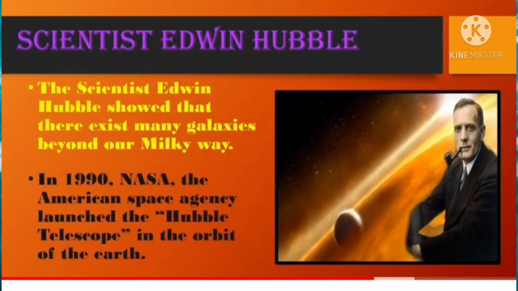The scientist Edwin Hubble showed that there exist many galaxies beyond our Milky Way. In 1990, NASA, the American Space Agency, launched the Hubble telescope in the orbit of the Earth. The Hubble telescope has made it easier to look for stars, to take photographs and to obtain the spectrum. So it is a very useful telescope. Again, different types of telescopes are there.